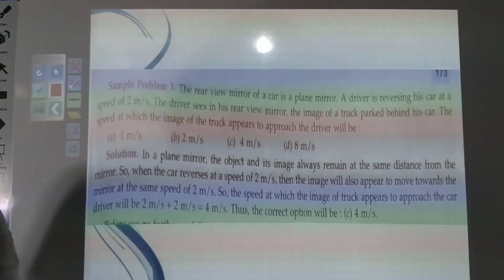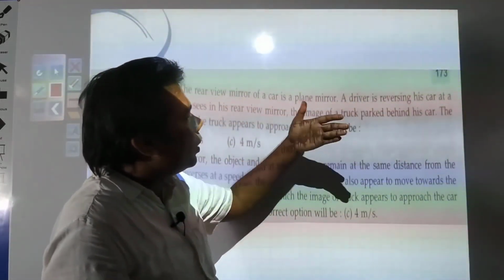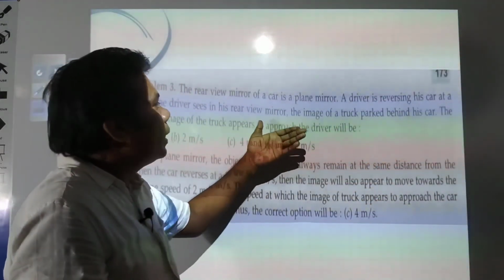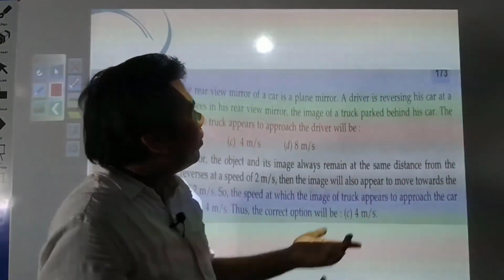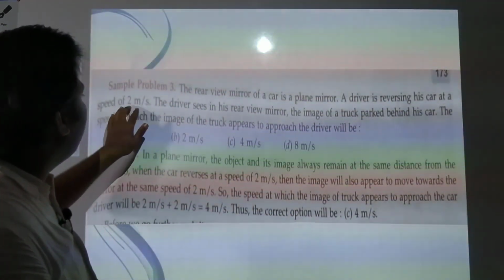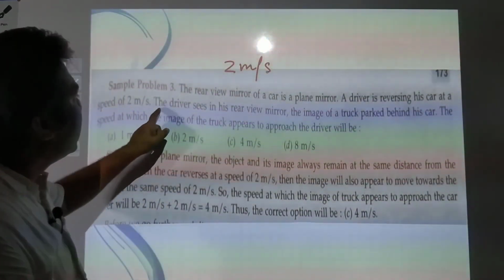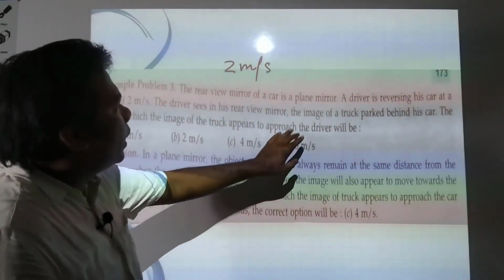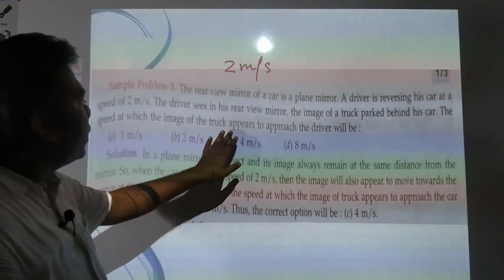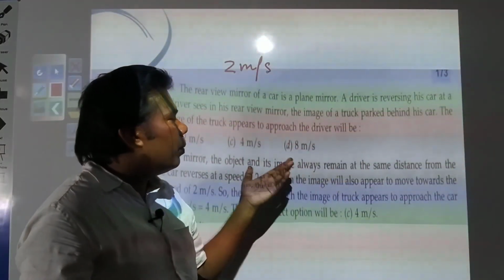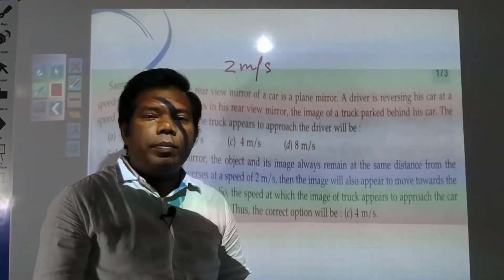Next, the rear view mirror of a car is a plane mirror. Actually the rear view mirror of a car is a convex mirror, but here it has been taken as a plane mirror. A driver is reversing his car at a speed of 2 meters per second. The driver sees in his rear view mirror the image of a truck parked behind his car. The speed at which the image of the truck appears to approach the driver will be 1 meter per second, 2 meters per second, 4 meters per second, or 8 meters per second.